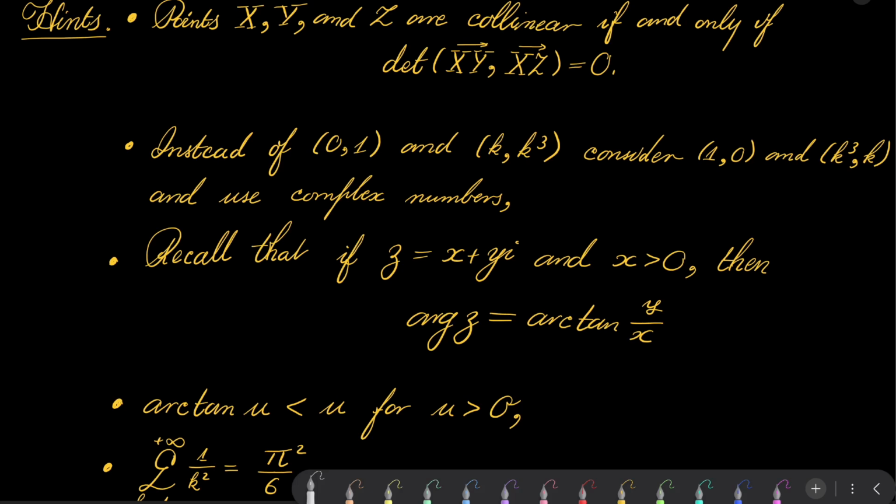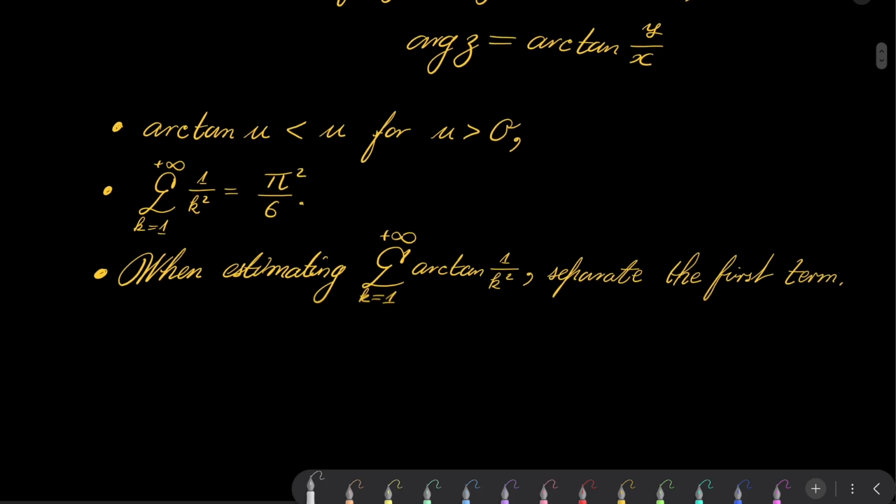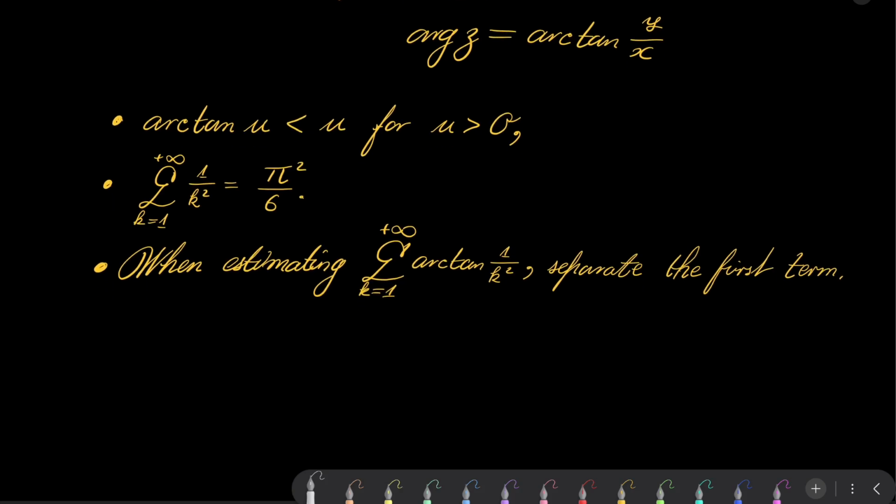And for part B, instead of points (0, 1) and (k cubed, k), consider points (1, 0) and (k cubed, k), and use complex numbers. And recall this fact that if we have complex number z, written as x plus y times i, where x is greater than 0, then we can get the argument of this complex number by using just the arctangent function of y over x. And also, we'll use the fact that arctangent of u is bounded from above by u, for positive numbers u.